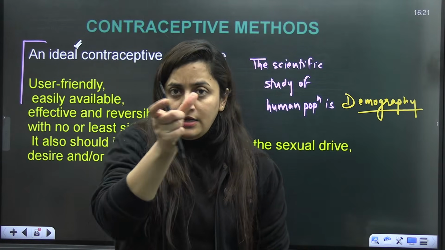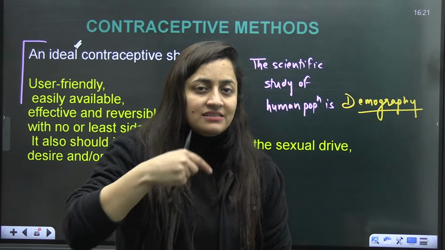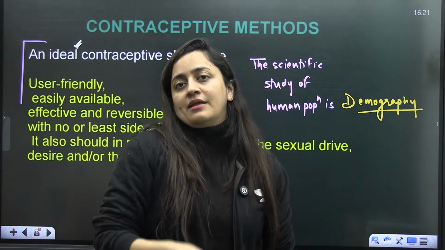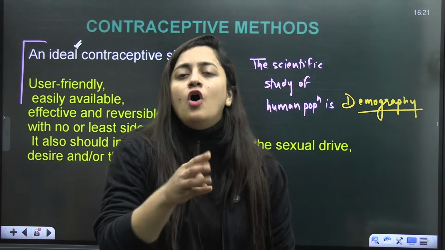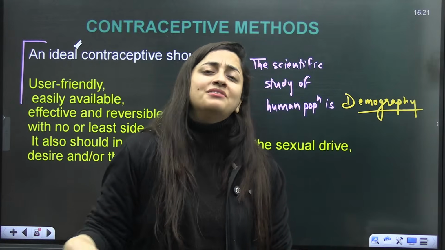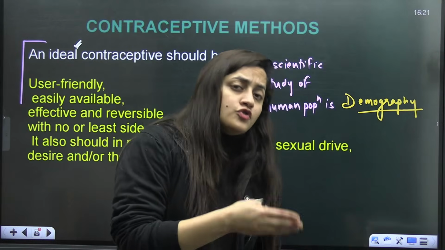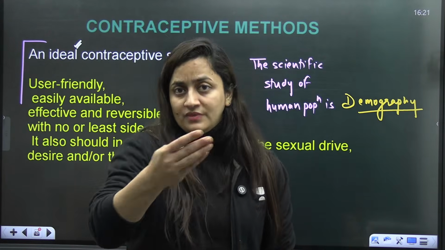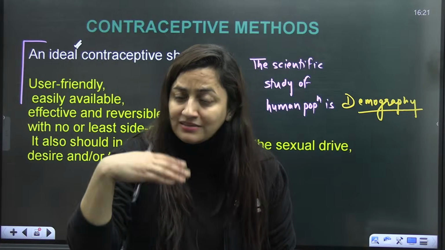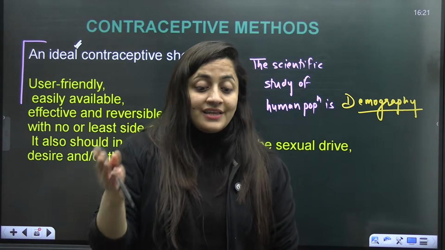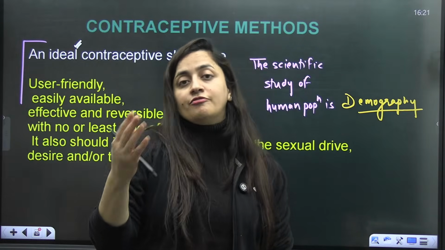So in a defined time span, if female takes that particular medicine, then obviously the implantation or the pregnancy can be stopped. Are you getting my point? So all the things are there. There are different methods. And if by any chance there is pregnancy, then we know the induced abortion, or medical termination of pregnancy, these are the methods basically. So there are different methods, but majorly they are for the female.